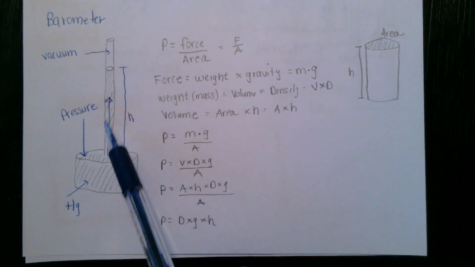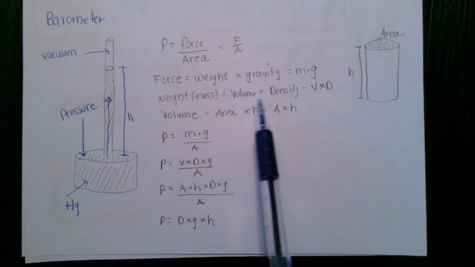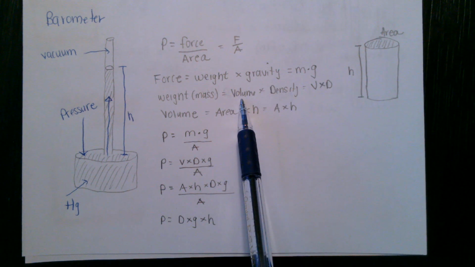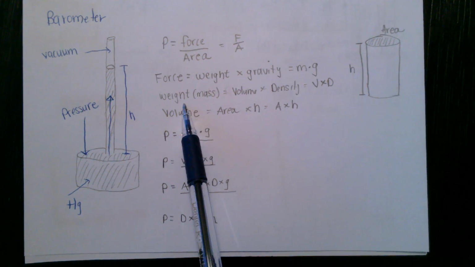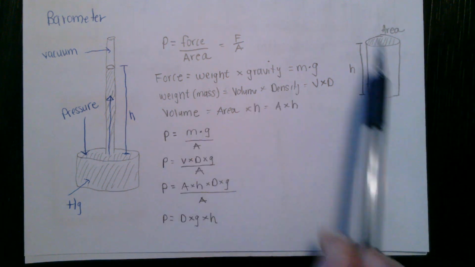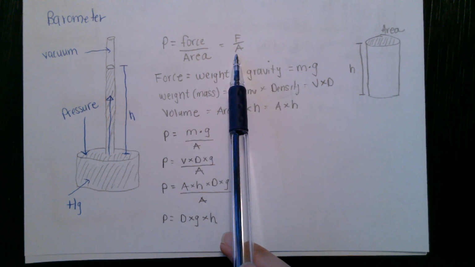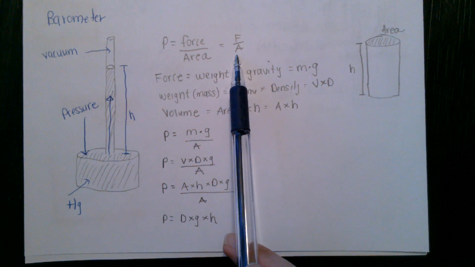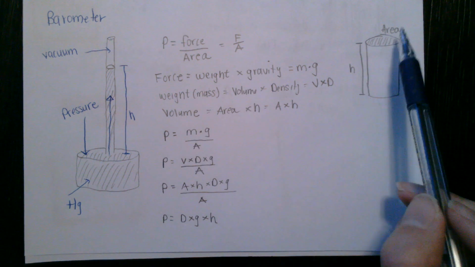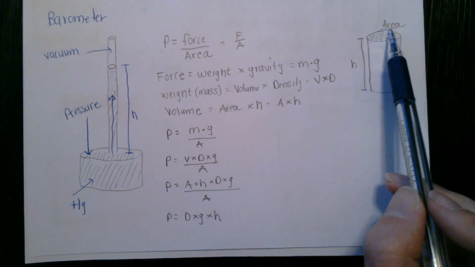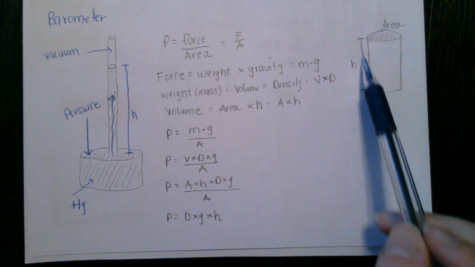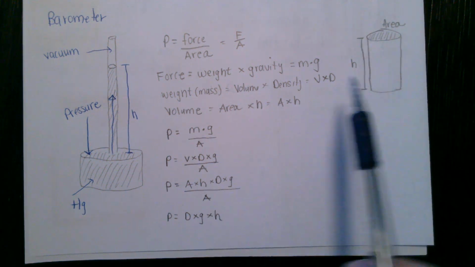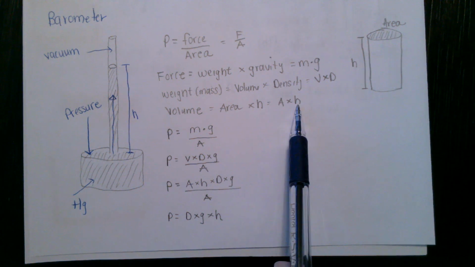So since we're looking at a column of mercury here, it would be nice to express it in terms of its volume, say, instead of its mass. So we can have volume times density is equal to the mass. And also, since we do have this factor of area in pressure, we can express the volume as an area times a height. So our area here, our pi r squared, and then our height here. So the area times the height would give us our volume.